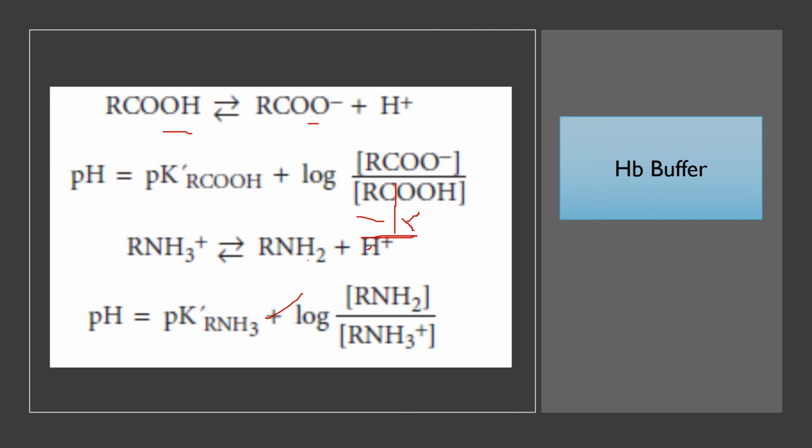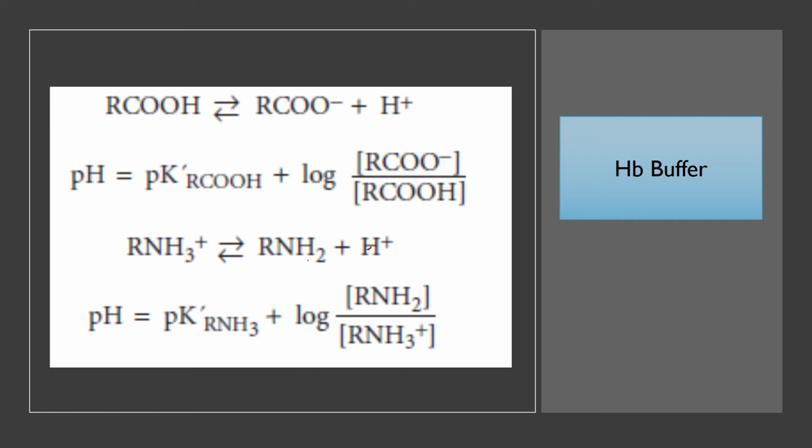We will see that the imidazole group of this histidine residue of hemoglobin can dissociate and act as an effective buffer. But if we consider the pK value of this hemoglobin buffer, we may see that the dissociation of this imidazole group is not very effective in the pH range of 7 to 7.47. But we know that our body pH is almost 7.4. So how is this hemoglobin buffer acting here?